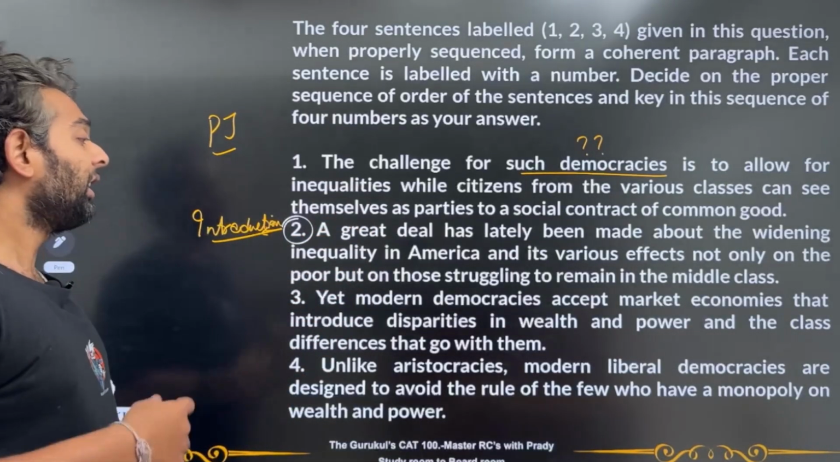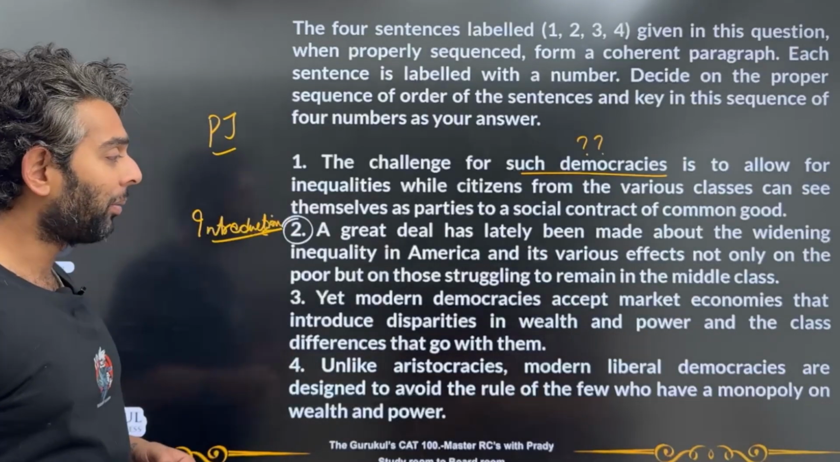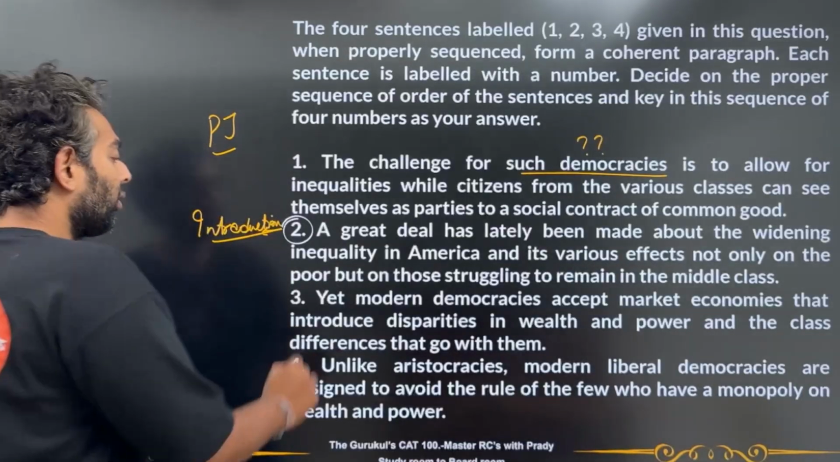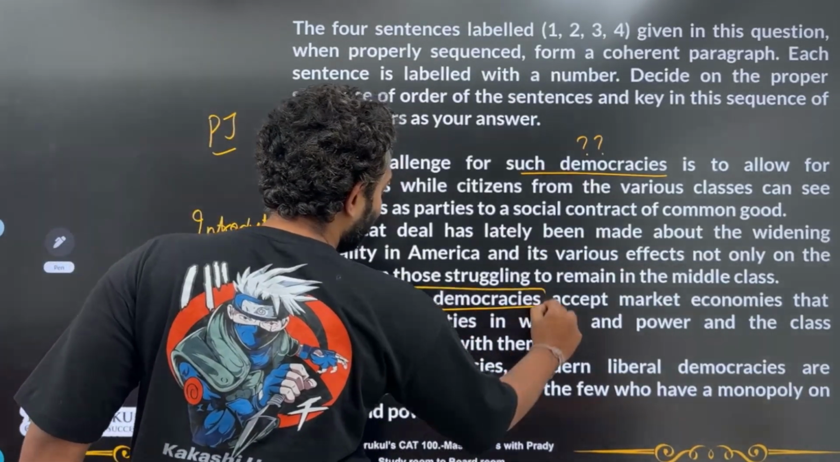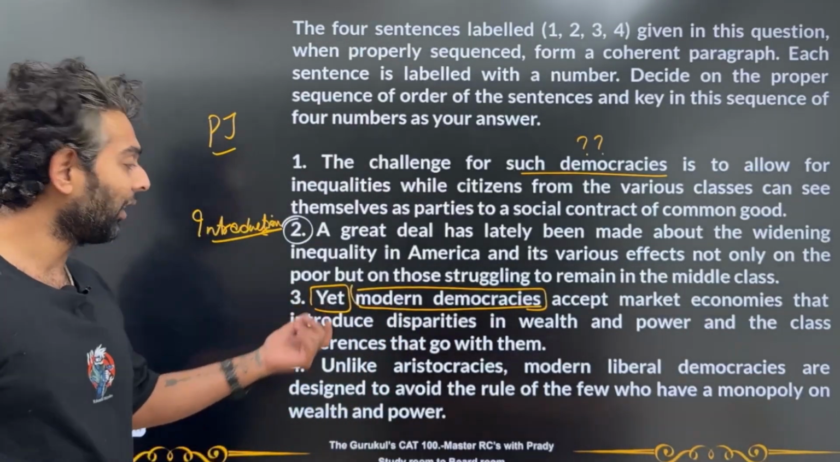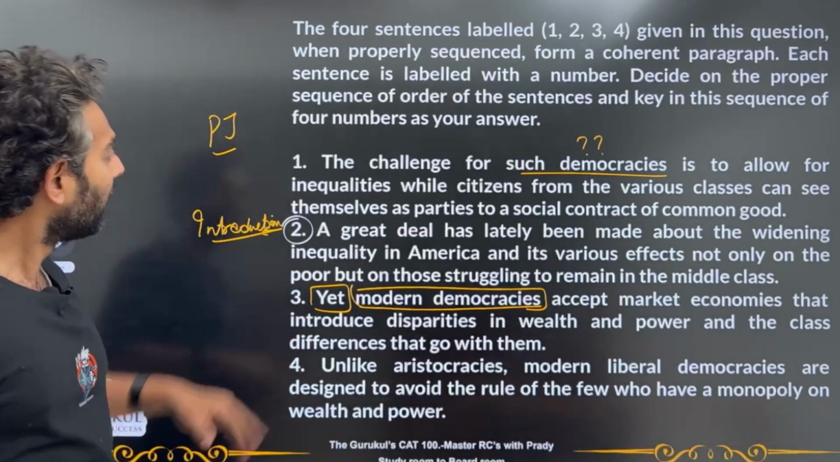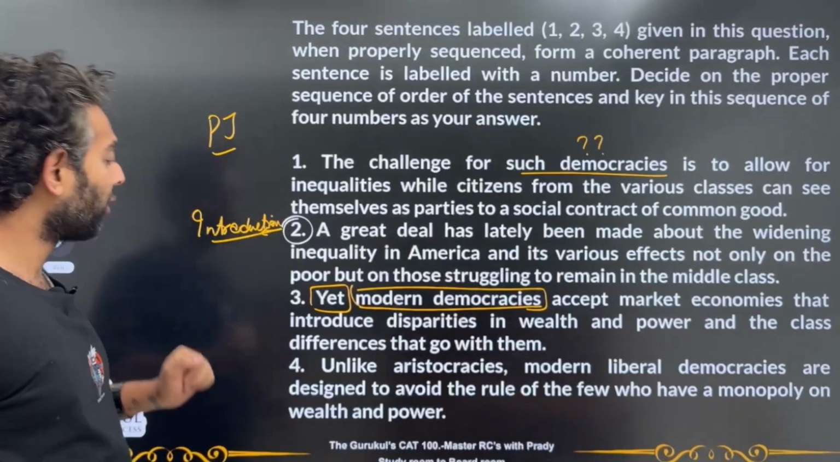So 3, yet modern democracies accept market economies that introduce disparity in wealth and power as in the class differences that go with them. Okay, so he says yet these modern democracies accept something. So what was before that yet? Because yet is a conjunction, right? So what comes before that yet? What's that idea before yet? None of 1 or 2 come before 3. So let's look at 4.